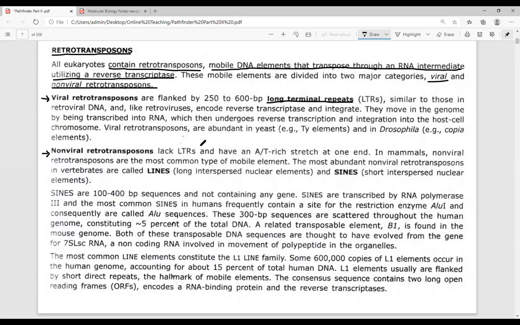Another is non-viral retrotransposons that lacks a long terminal repeat sequences and possess two different types of sequences. One is referred to as LINE, another one is referred to as SINE. LINE refers to long interspersed nuclear element and SINE refers to short interspersed nuclear elements. So these are the different elements that are going to be present.